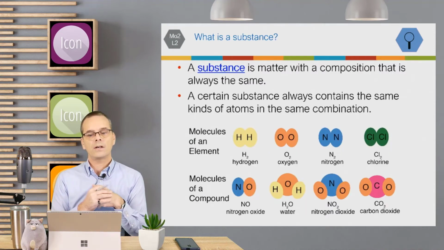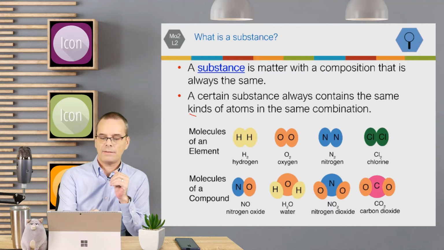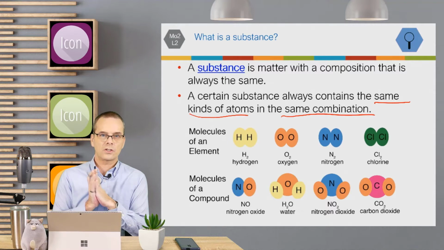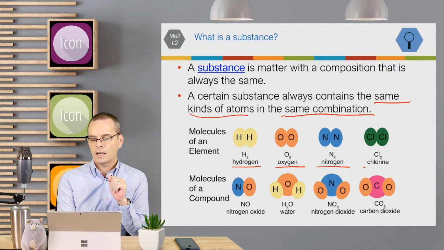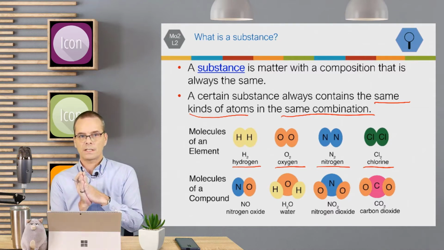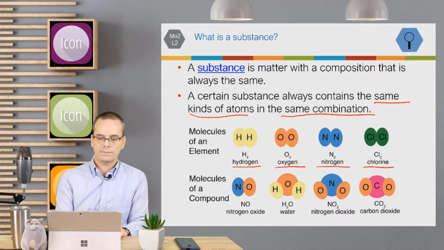So a substance is matter where the composition is always the same. A certain substance always contains the same kind of atoms in the same combination. Molecules of an element would be H2, hydrogen, O2, oxygen, N2, nitrogen, and chlorine. Molecules of a compound are when you have two of these elements coming together, and they always have the same kinds of atoms in the same combination.